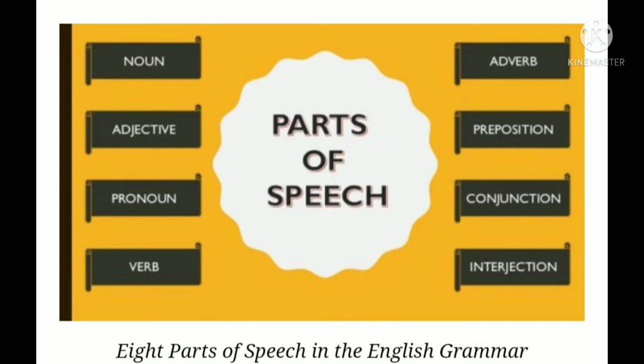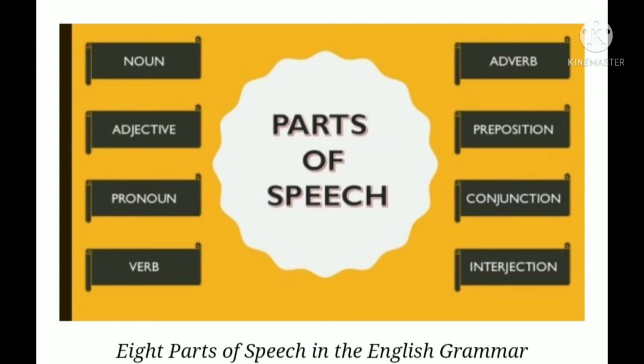Now you all remember? Yes. So what is a noun? Noun is a naming word. What is an adjective? A word which describes the noun is called an adjective. Pronoun. A word which is used instead of a noun is called a pronoun. Verb. It is an action word. Adverb. An adverb is a word which tells how, when or where an action is done.